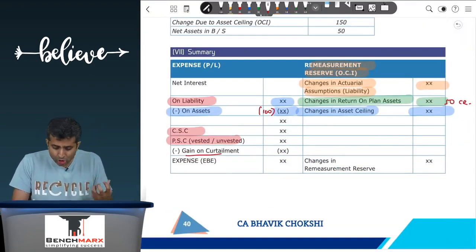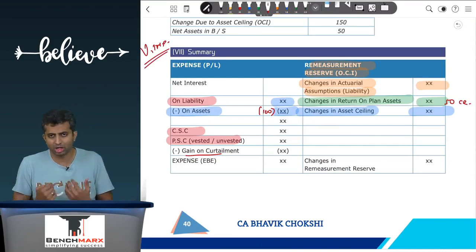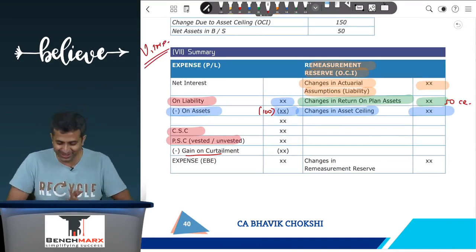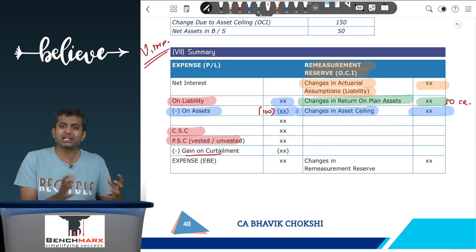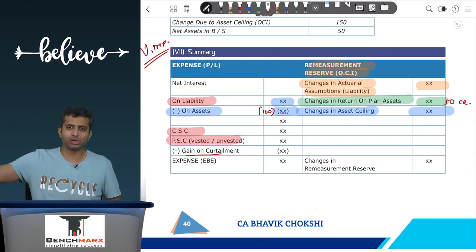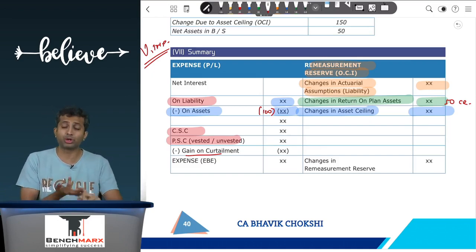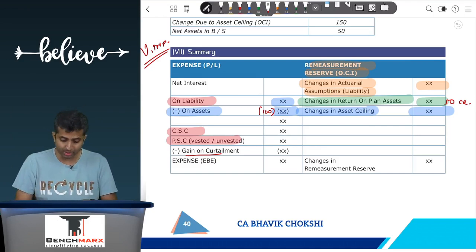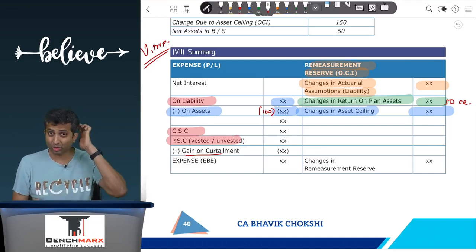And this is how your presentation works. In my opinion, this part is the most important part of the standard. Institute loves asking, I mean it also loves you, but it loves asking you about the presentation. As a chartered accountant, you are not necessarily required to do actuarial valuation. Then what will the actuary do? We need to know how actuarial valuation is done, but you are not mandatorily required to do that. However, once the actuary has done his valuation, you need to present this in the notes to accounts in this format in order to give the necessary disclosure.